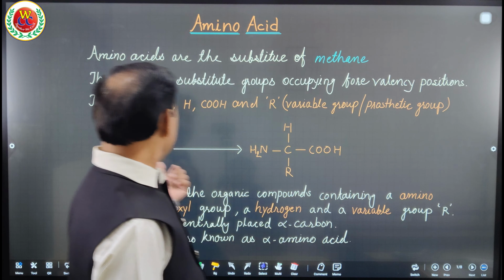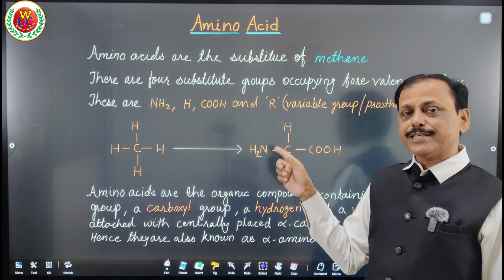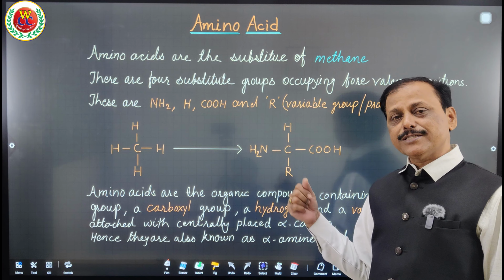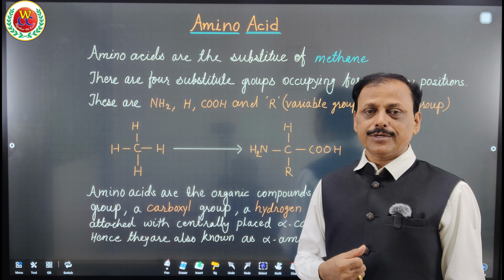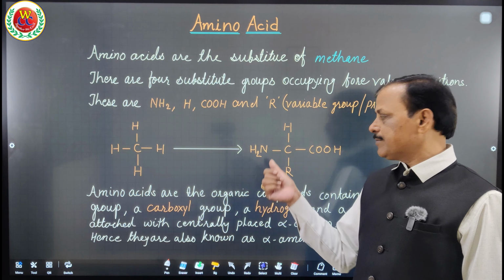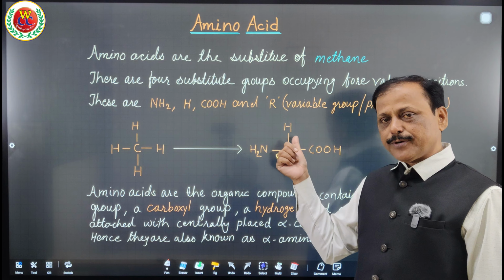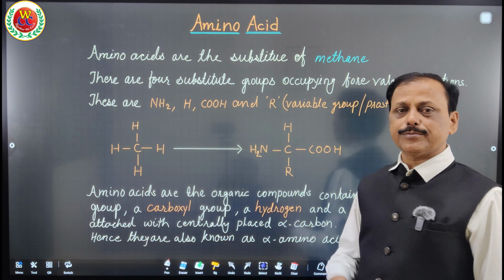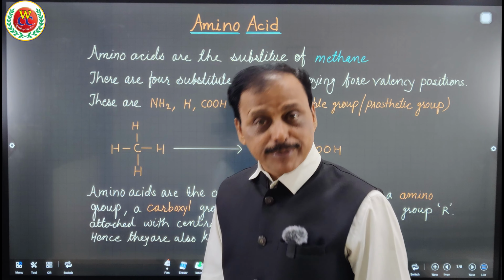These hydrogens are replaced by a specific amino group and carboxyl group. So, amino acid has one amino group, one carboxyl group, hydrogen, and the fourth one is a prosthetic group, a variable group. So, amino acids are composed of amino group, carboxyl group, hydrogen, and a prosthetic group called R, the variable group. Why is it called a prosthetic group and variable group?